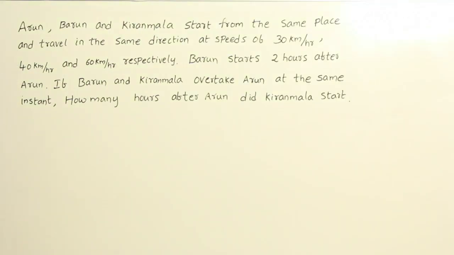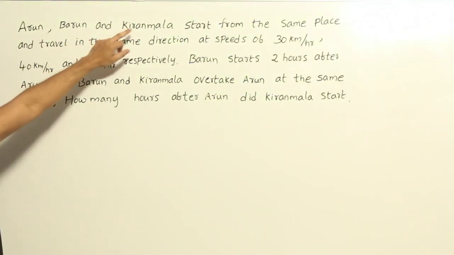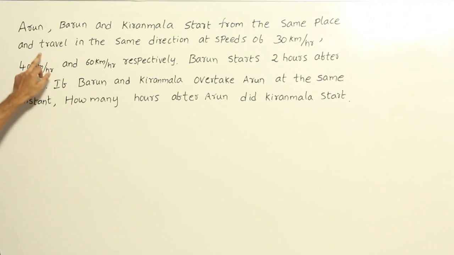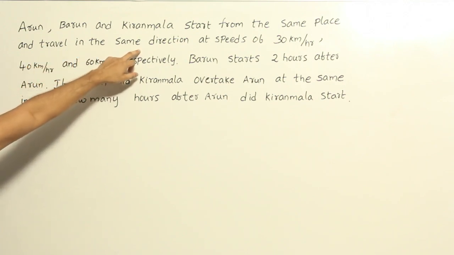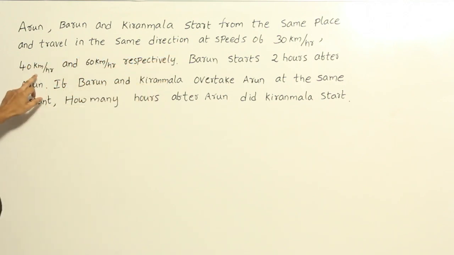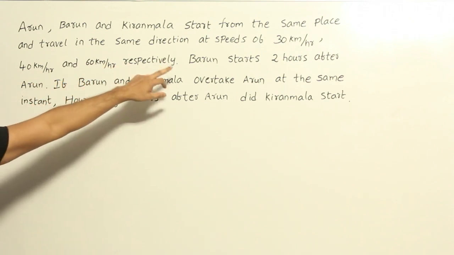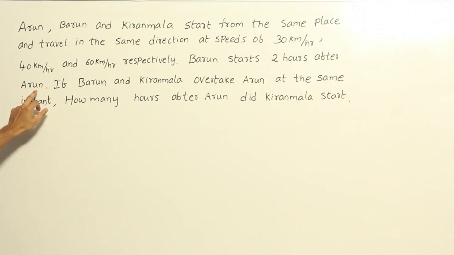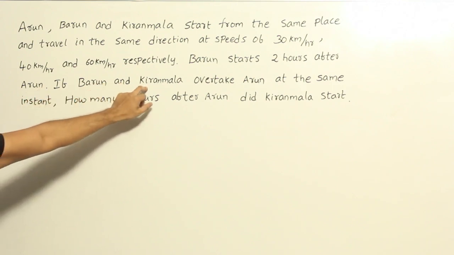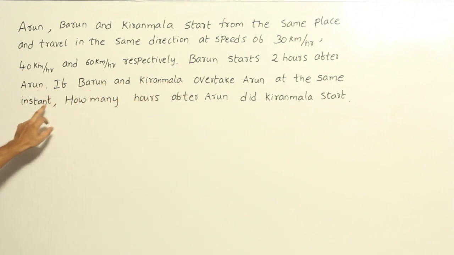Now let's see this question. So Arun, Barun and Kiranmala start from the same place and travel in the same direction at speeds of 30 kilometers per hour, 40 kilometers per hour and 60 kilometers per hour respectively. Barun starts 2 hours after Arun. If Barun and Kiranmala overtake Arun at the same instance, then how many hours after Arun did Kiranmala start? So now they are asking about this.